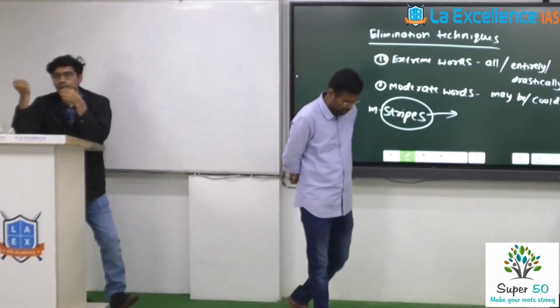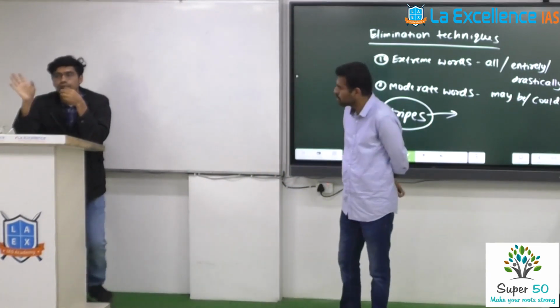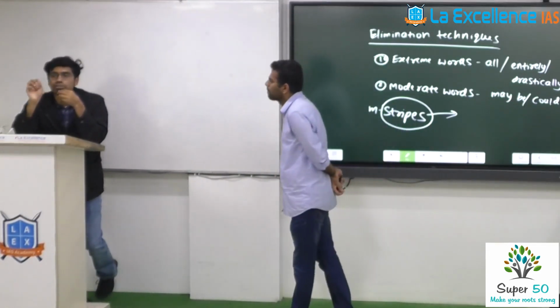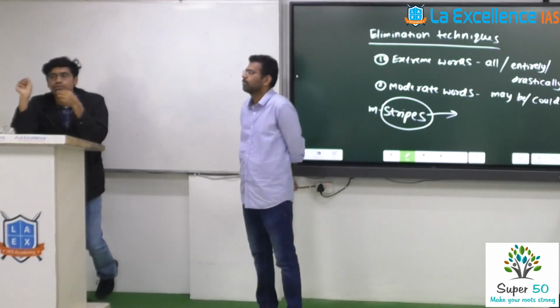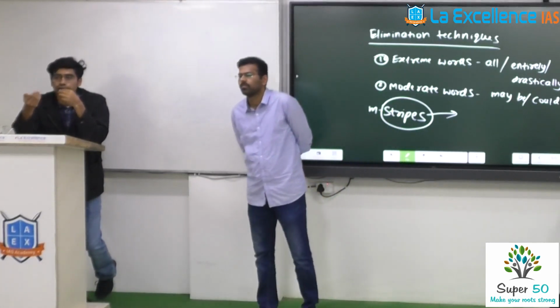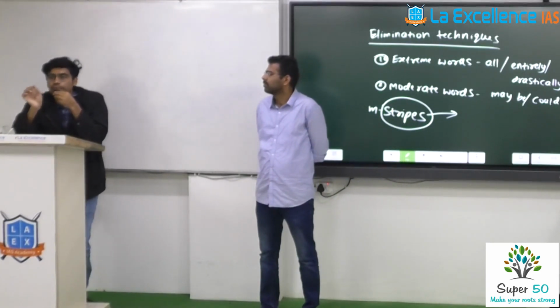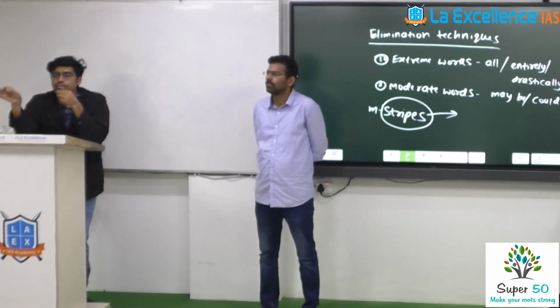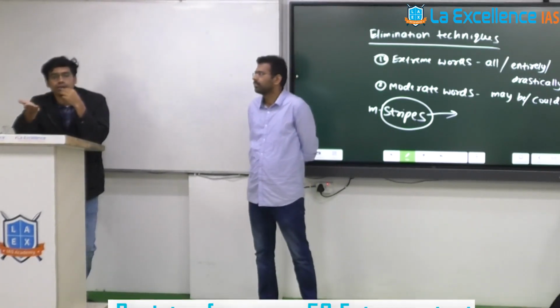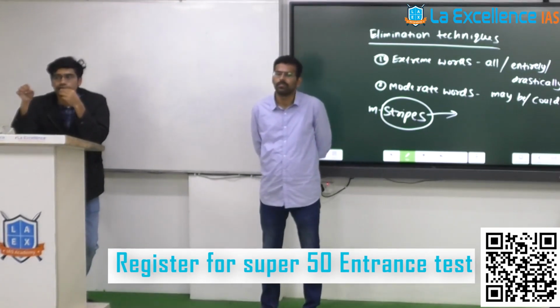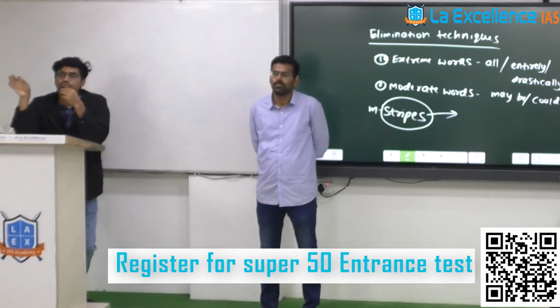And there was a book, Malvikagnimitram. Which of the following are love stories written by Kalidasa was the question. The options were Meghdoot, Malvikagnimitram, and something like that. If you break down the word Malvika plus Agnimitra, they're like a couple, right? A boy and a girl. So it's possible that it could be related to a love story. So this is an educated guess when you run out of any other options.